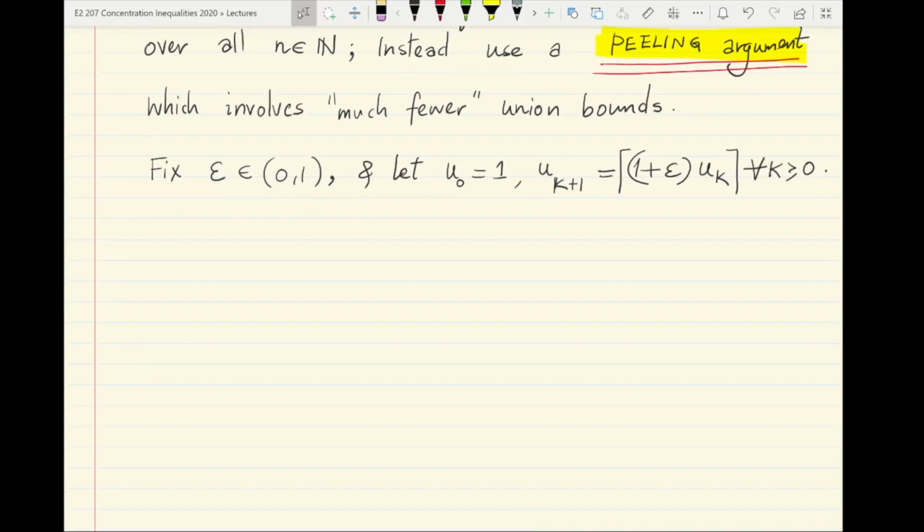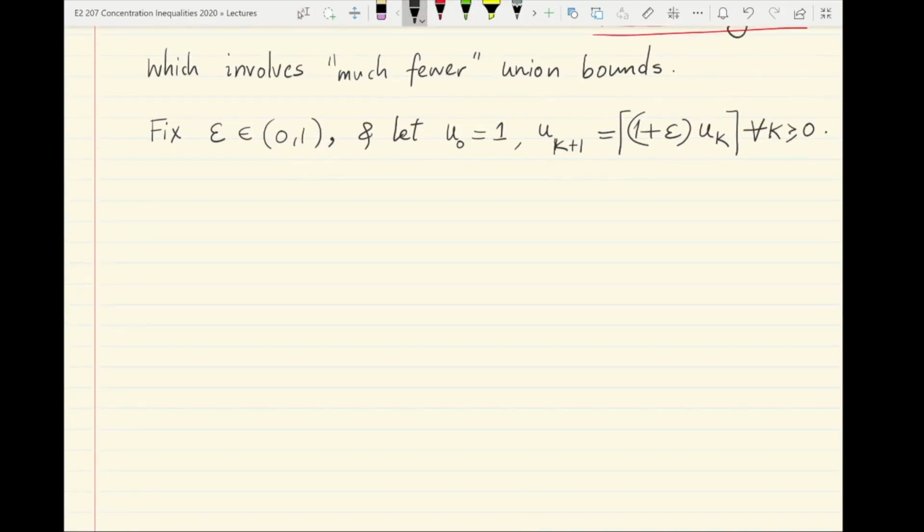These are also a subset of the natural numbers, and to convey the entire idea of peeling using a picture, here is the set of all times at which you want to control uniformly the deviations of Sn. It starts with time 1, that is u0. u1 is here. u2 is a scale factor 1 plus epsilon times u1, and so this grid uk grows geometrically as a function of k. It explodes rapidly. So it's a geometrically increasing grid, u4.